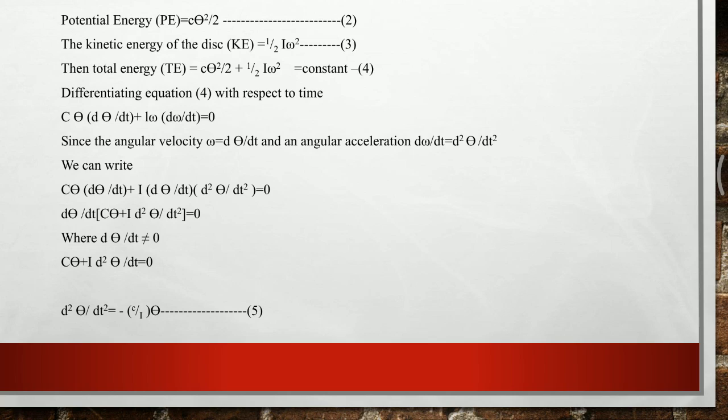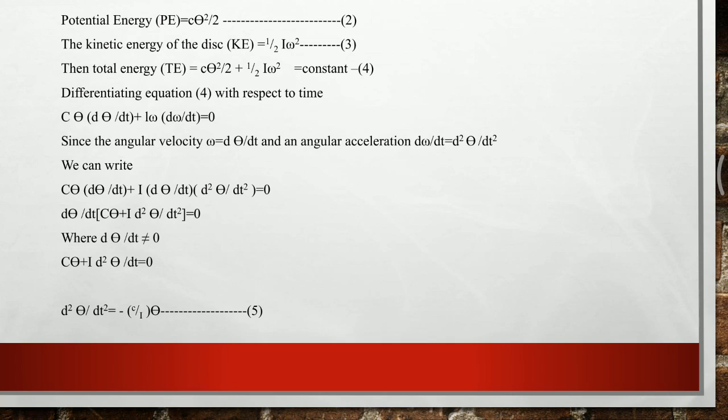Then we can write this expression further as c theta d theta by dt, this remains the same, plus I into omega. In place of omega, we take the value d theta by dt, and in place of d omega by dt, we take d square theta by dt square, which is the second order derivative of the function, that is equal to 0.